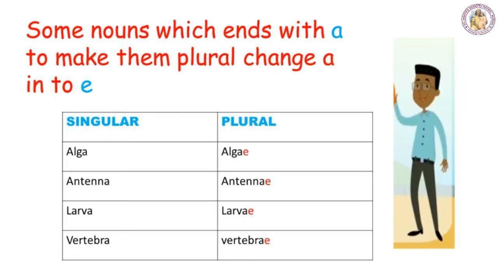There are some nouns which end with a but not ia. For such nouns you have to add only the letter e to make them plural. For example, alga. To make it plural you have to add just the letter e, algae. Antenna, antennae. Larva, larvae. Vertebra, vertebrae. Here you are adding only the letter e after the letter a to make them plural.